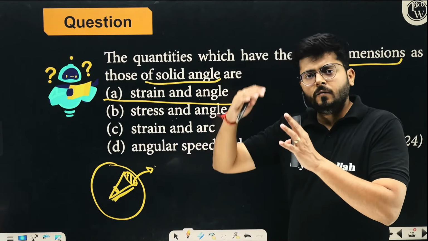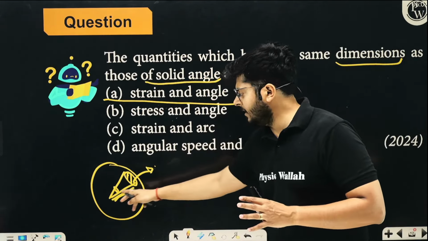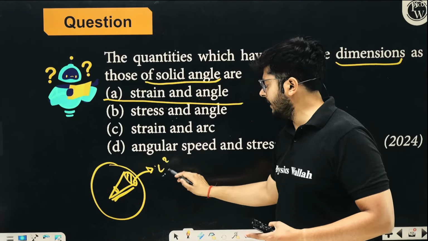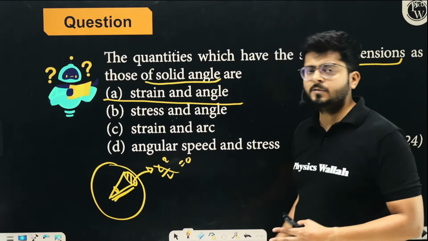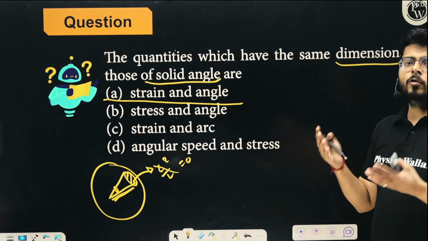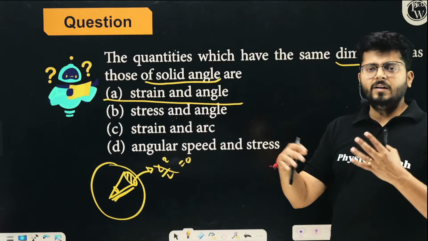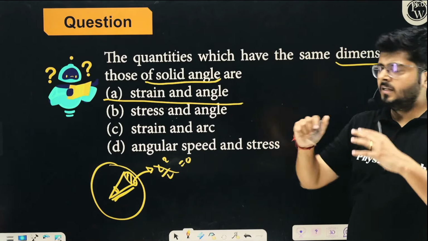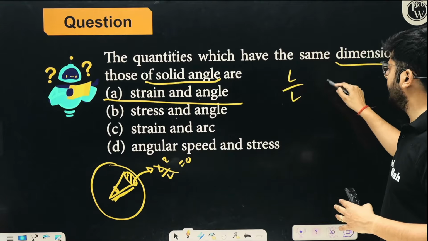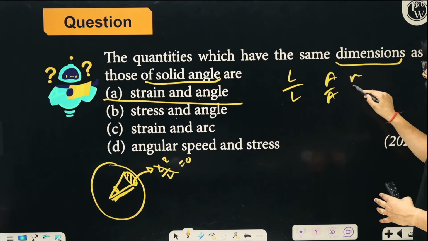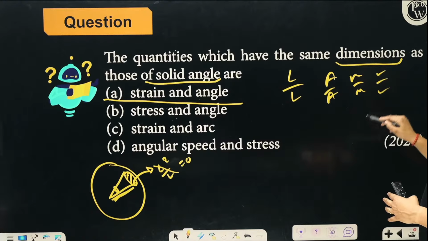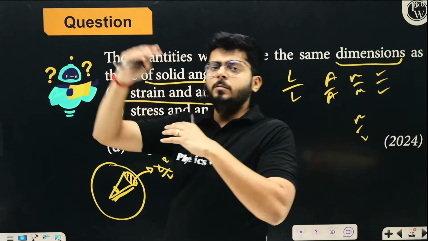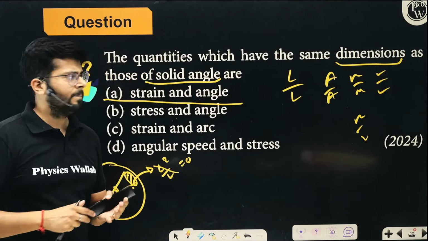Area has a dimension of square of length, and the square of distance is also square of length. So this is L square upon L square, which has no dimension: M0, L0, T0. So we have to look for a ratio. Whenever we are looking for a dimensionless quantity, we are looking for the ratio of two same things: length upon length, area upon area, mass upon mass. If you look for the ratio of two similar things, you get a dimensionless quantity.